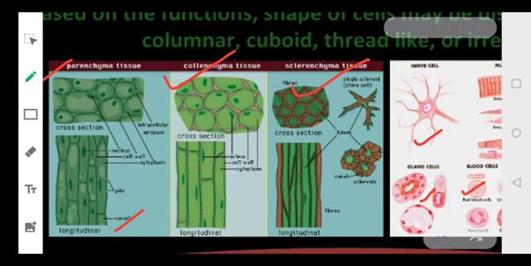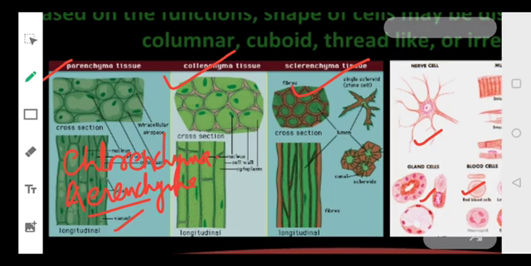When this parenchyma is present in the leaves, it will contain chlorophyll and it will help in photosynthesis. And when it is present in aquatic plants, it will help in floating. In that case, we call it aerenchyma. So we can categorize it into 2 types: chlorenchyma, and second is aerenchyma. Chlorenchyma will help in photosynthesis. Aerenchyma will help the plants present in water in floating.